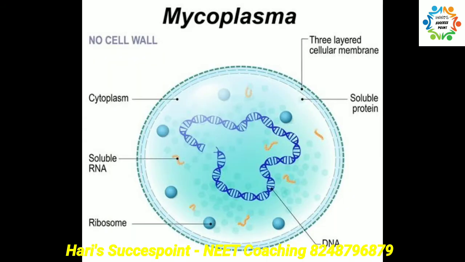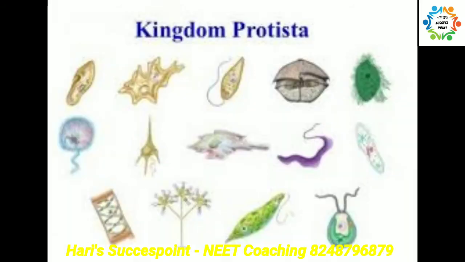Then mycoplasma. These mycoplasma are the bacteria that do not have a cell wall. They can live even without oxygen and mostly they are pathogenic. Next comes the second kingdom, Protista. Single-celled eukaryotes are placed under Protista and most of the Protista are aquatic.